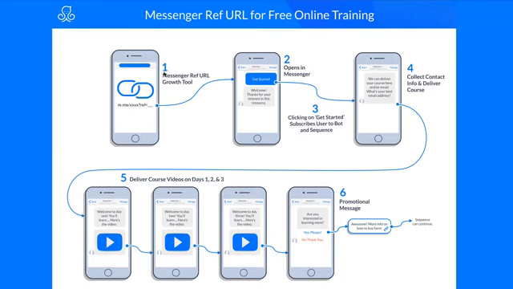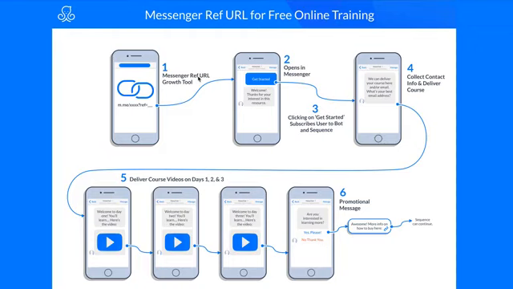You could easily create a ref URL, include it in an email. The email would promote the 7-day challenge. They're just signing up for the challenge inside of Messenger instead of sending them to a landing page where they would input contact information.